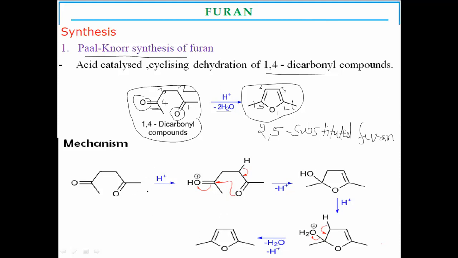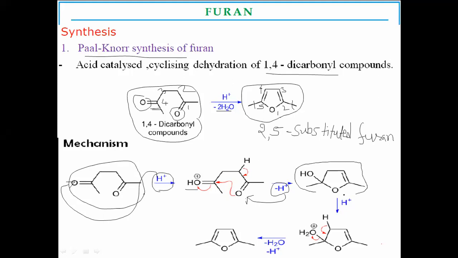Here, in the mechanism of this Paal-Knorr synthesis, 1,4-dicarbonyl compounds undergo acid catalysis. There is addition of a hydrogen ion to an oxygen atom and formation of a hydroxyl group, followed by another hydrogen ion attacking the carbonyl carbon, and cyclization occurs.